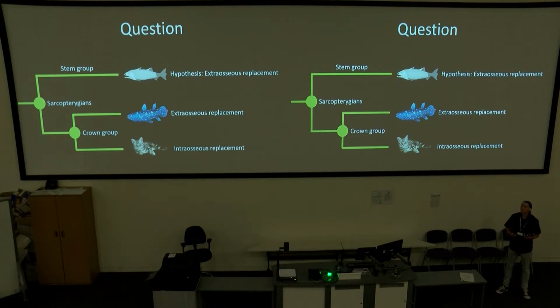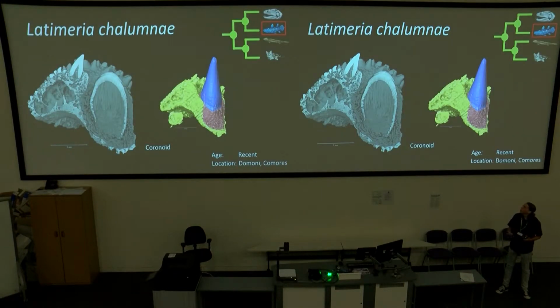To test this, I looked into replacement mechanisms of different early sarcopterygians with the use of micro-CT scanning. I first looked into a scan of the recent Latimeria to see the different structures unaltered. And you can nicely see the distinction between the dentin of the fang and the bone of attachment that attaches the fang to the bone.